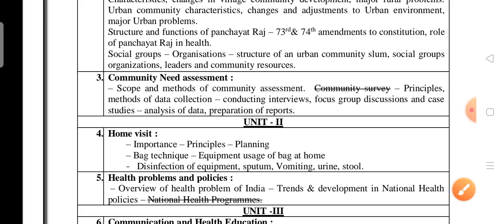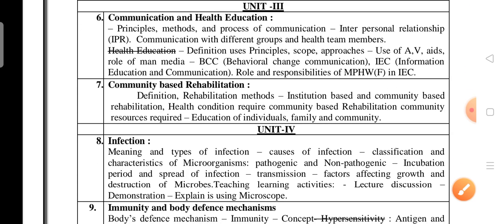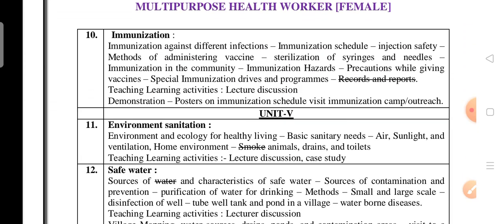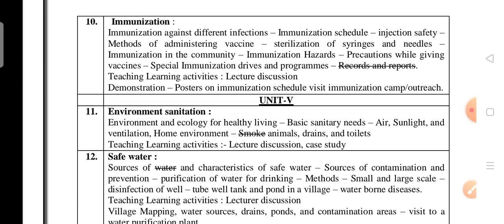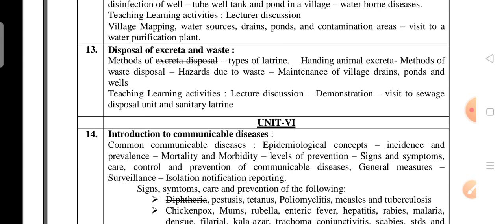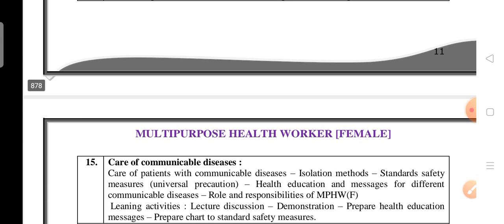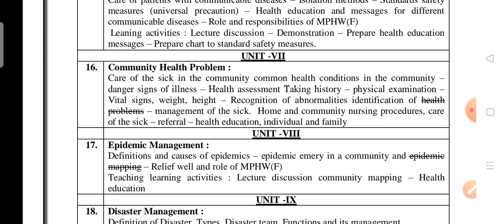National health programs deleted. Hypersensitivity deleted. Records and reports deleted. I have repeated this so many times, that's the reason I am not explaining. Unit 3 is deleted. Health problems deleted. Academic mapping deleted.